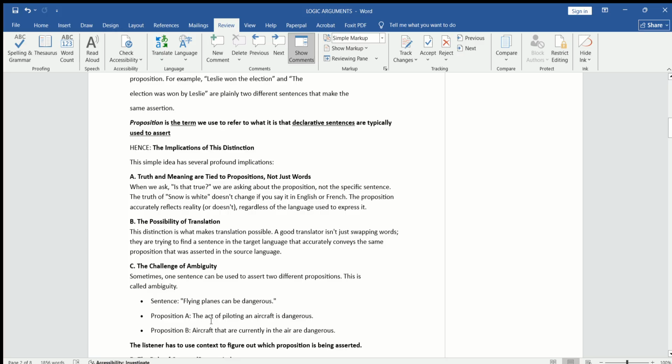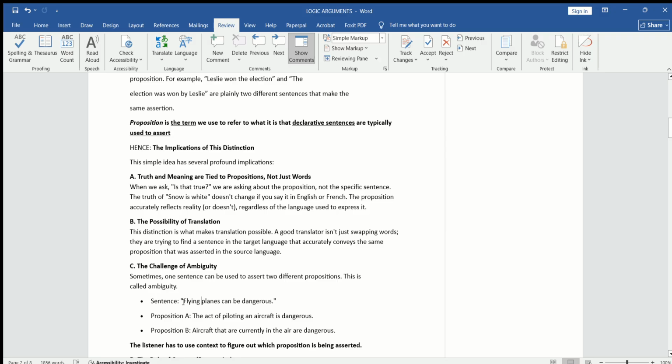Number one, the act of piloting an aircraft is dangerous, meaning that flying planes can be dangerous if the pilot is inexperienced or careless to do his job. Number two, aircraft that are currently in the air are dangerous. That is our second preposition from this sentence.